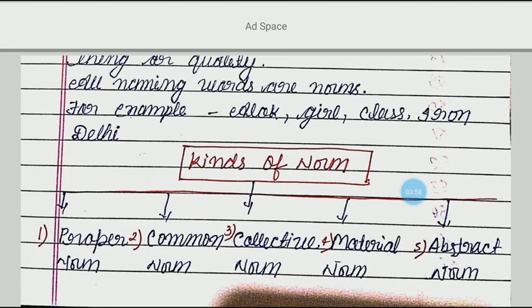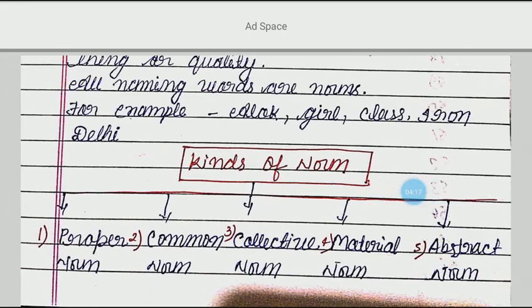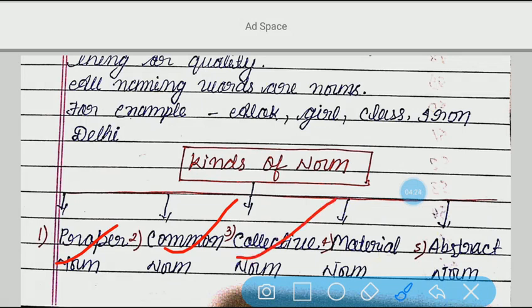Now, kinds of noun. Noun has been divided into various types. How many types are there? Total 5 types. The first one is proper noun. Second one is common noun. Third one is collective noun. Fourth one is material noun. And fifth one is abstract noun. So one by one we shall continue.